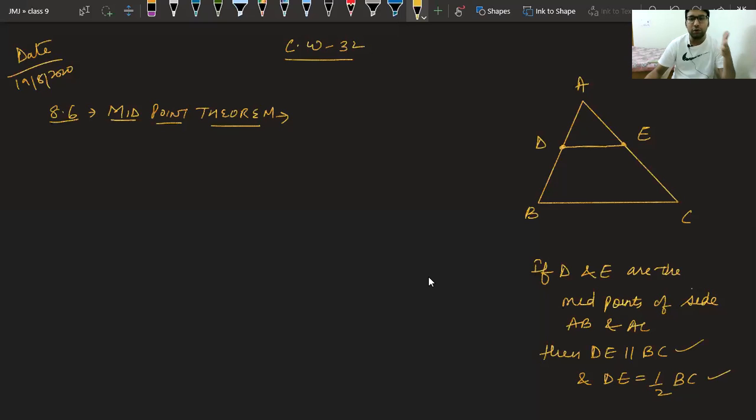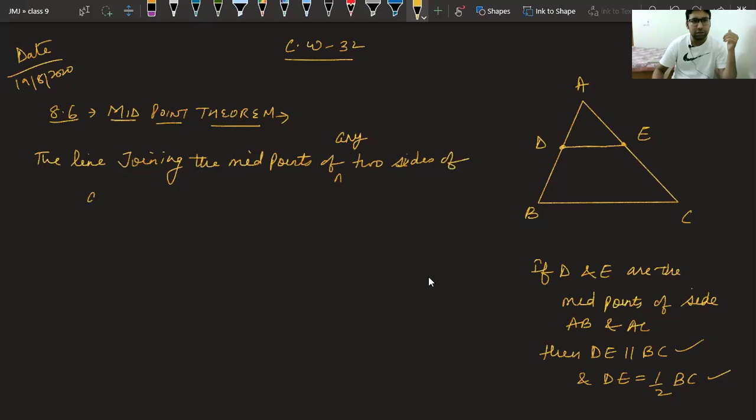I hope you are able to understand the midpoint theorem. The statement is very simple. The line joining the midpoints of two sides, or you can say of any two sides, of a triangle is parallel to the third side and is half of it.